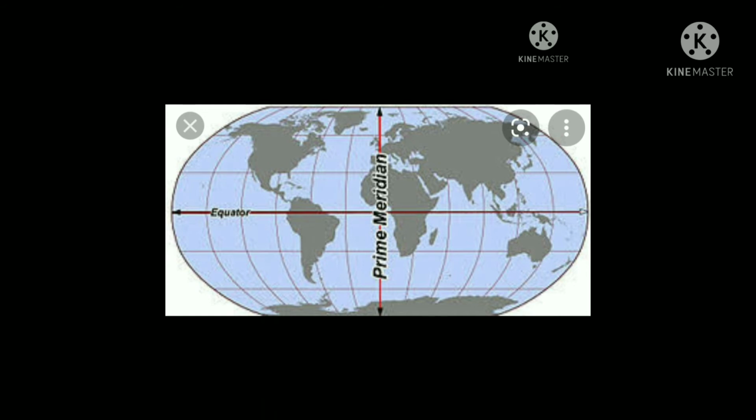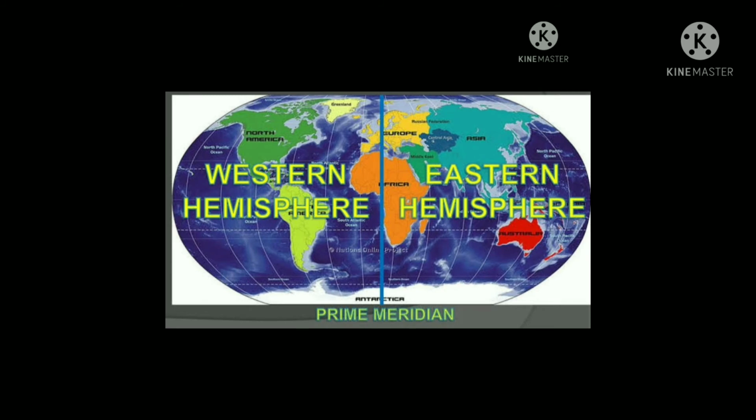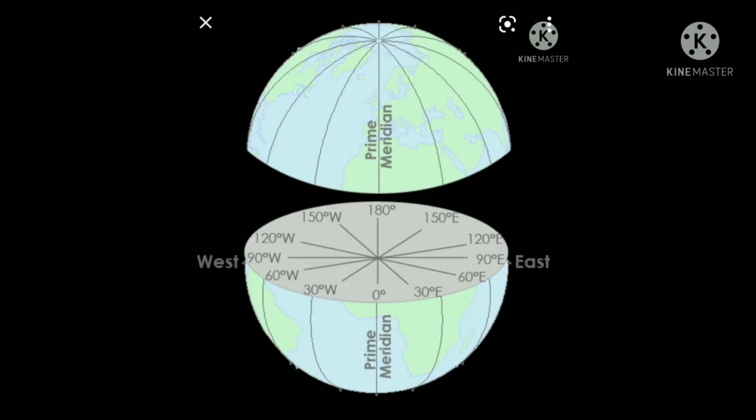Longitudes are known as semicircles. They connect pole to pole. Every longitude cuts across every latitude.